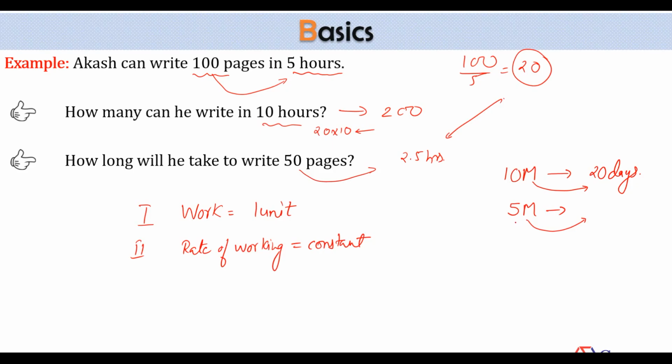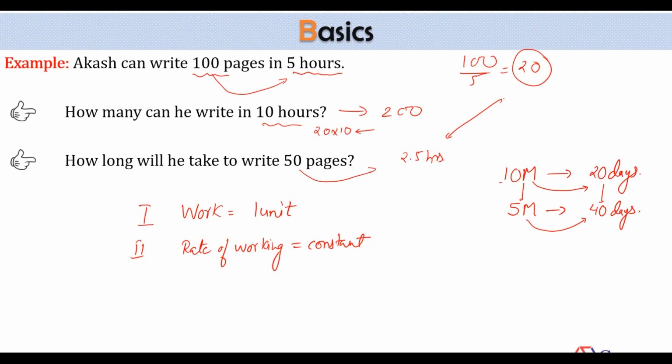We have already discussed this concept in the class on variation. Men and days are inversely proportional. If you halve the number of men, days will double. So now the answer will be 40 days. Yes or no? 10 men can do the work in 20 days, and 5 men will do the same work in 40 days.